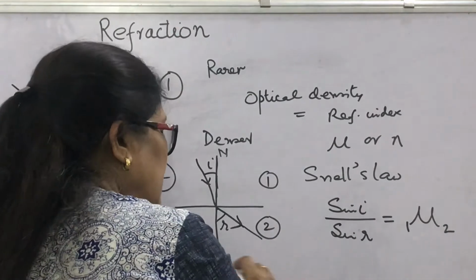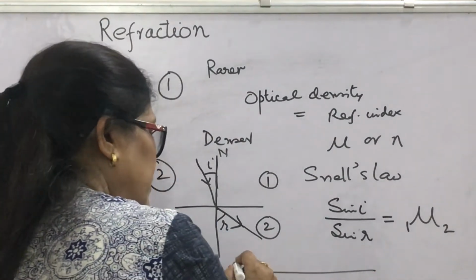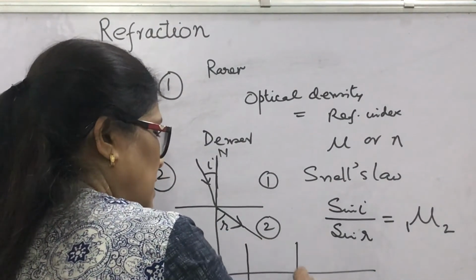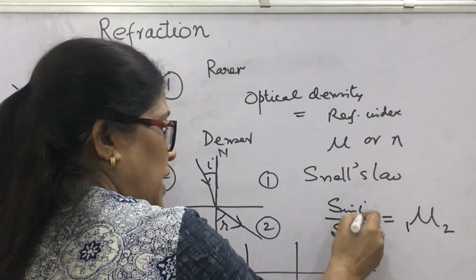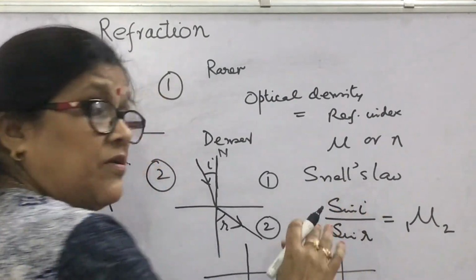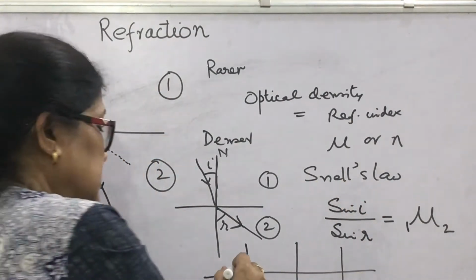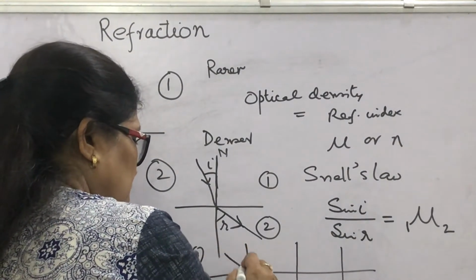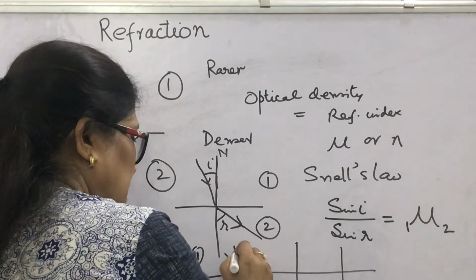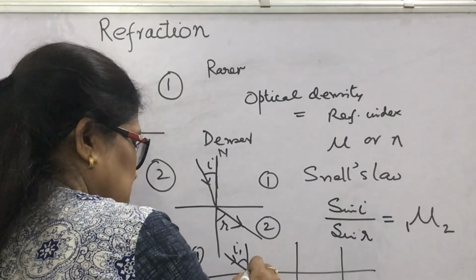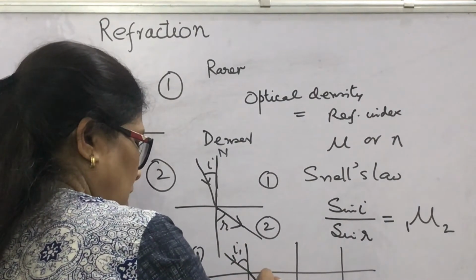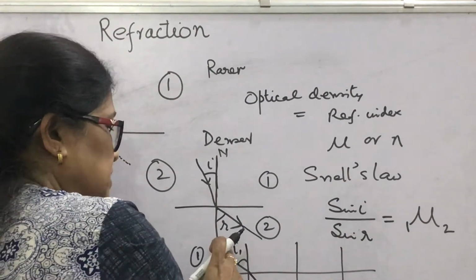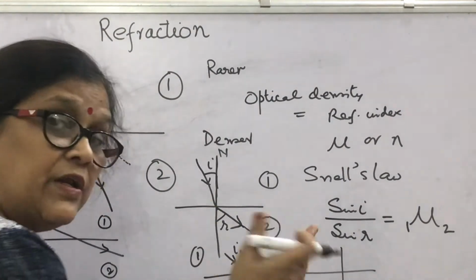Whatever be the values of i and r, their ratio sine i upon sine r will remain constant. For example, this is medium 1 and this is medium 2. For the first case, suppose this is the angle i1 and this is the angle r1. Then sine i1 upon sine r1 will remain the same.